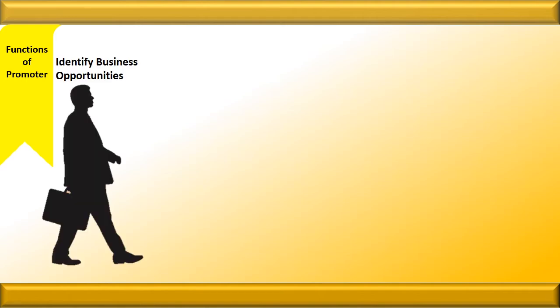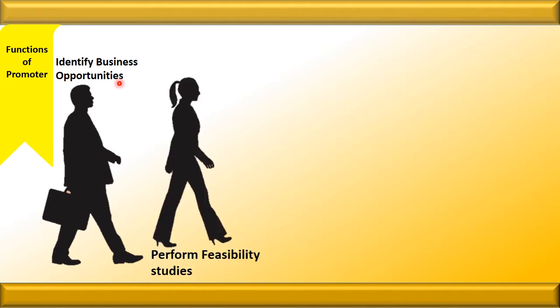The first function performed by the promoter is that he finds out the business options available to him. What does it mean? It means that he will list out that he can open business A, business B, business C, business D. So he comes out with the ideas of business opportunities available to him. Next is performing feasibility of the ideas.